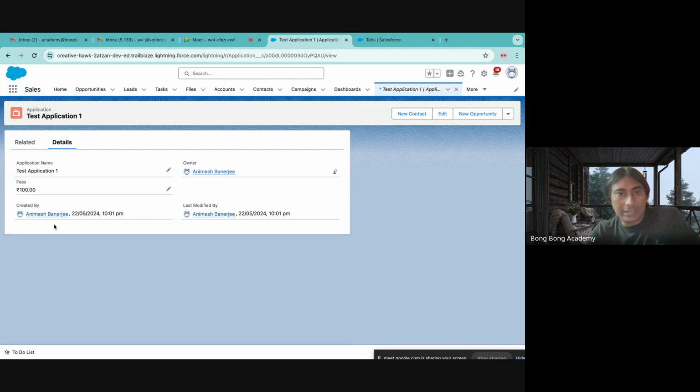What you see is that the owner is automatically filled up by Salesforce. Created by is automatically filled up by Salesforce. Last modified by is also automatically filled by Salesforce. So these are all audit fields, system managed fields. And these are the two input fields: one is a standard field given by Salesforce, and one is a custom field which you created.